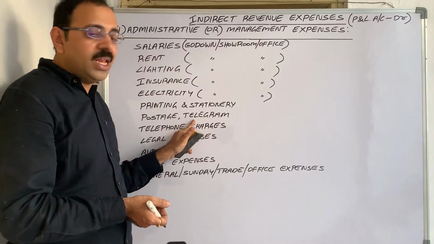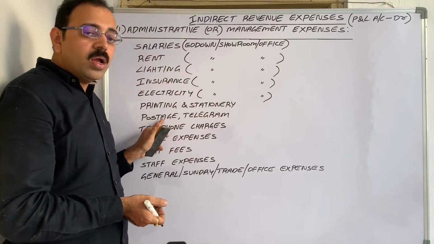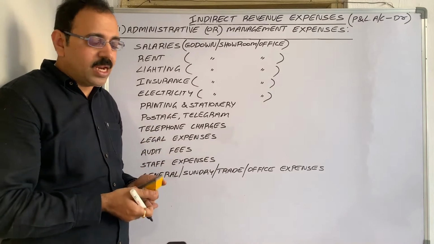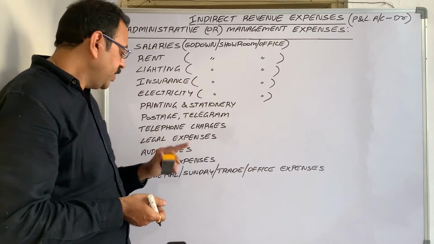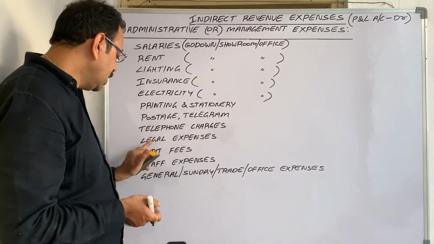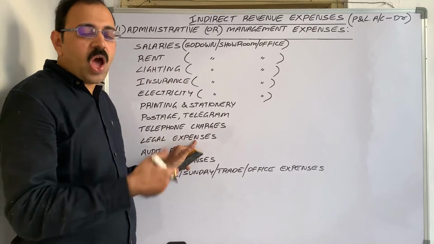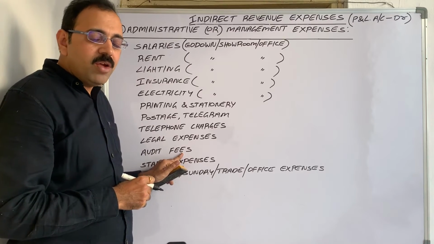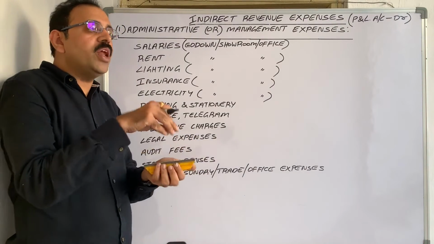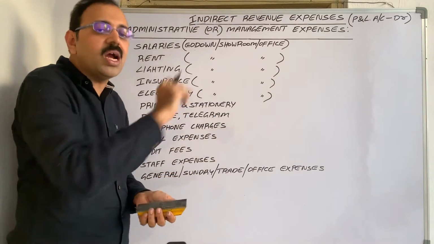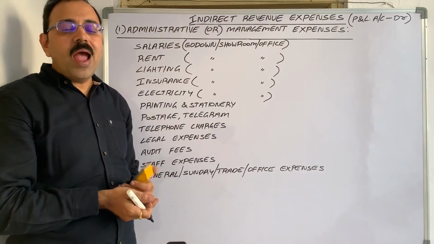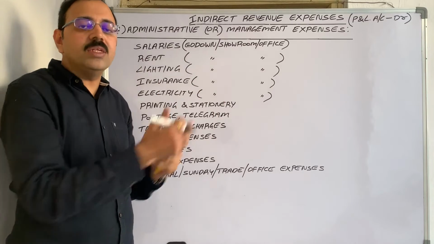Then postage and telegram. Postage means what? Buying envelope covers or postal stamps, etc. Telegram means what you know. Then telephone charges, legal expenses, lawyer fee, etc. Then audit fees means what? We prepared accounts and our accounts are to be certified by one chartered accountant. So we engaged one outside chartered accountant and to him we paid some charges.